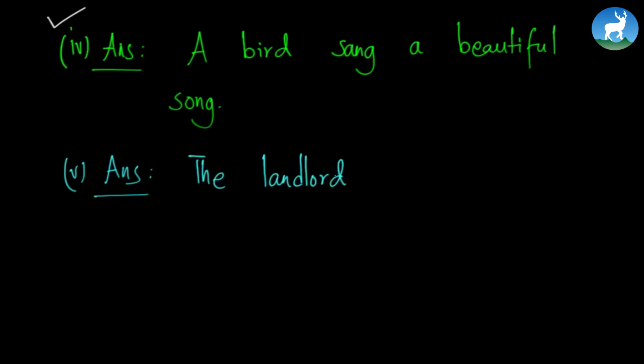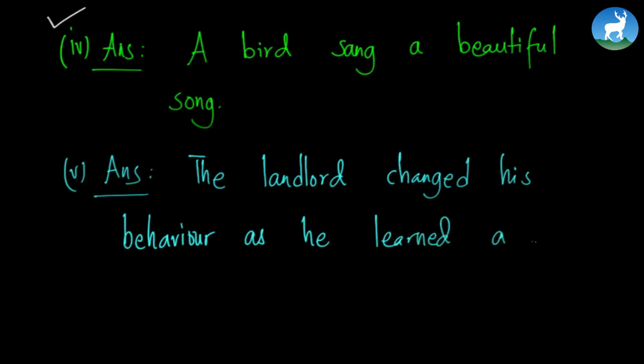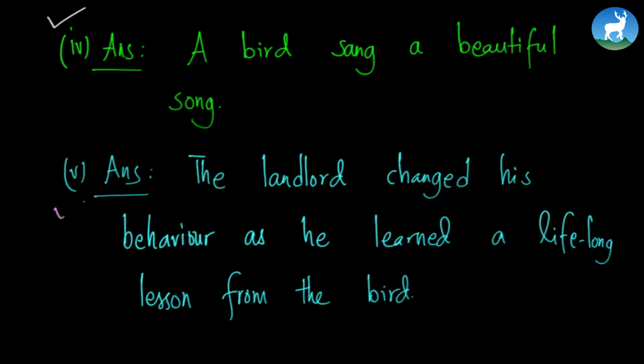Yes, indeed, the landlord changed his behavior as he learned a lifelong lesson from the bird. In the end, the landlord changed his attitude towards his people and towards himself. He became more liberal, more of a carefree man. Isn't that a good thing?